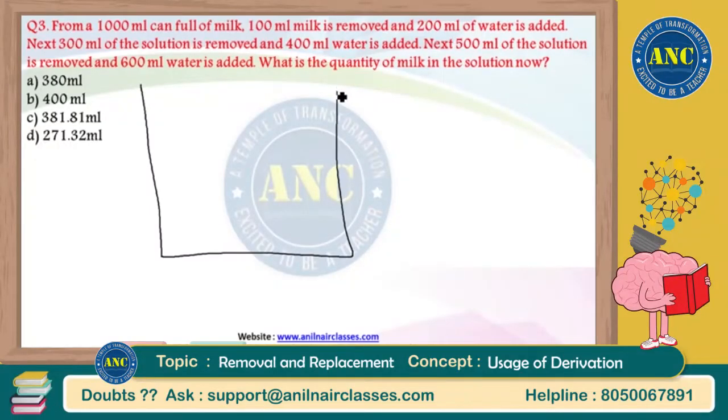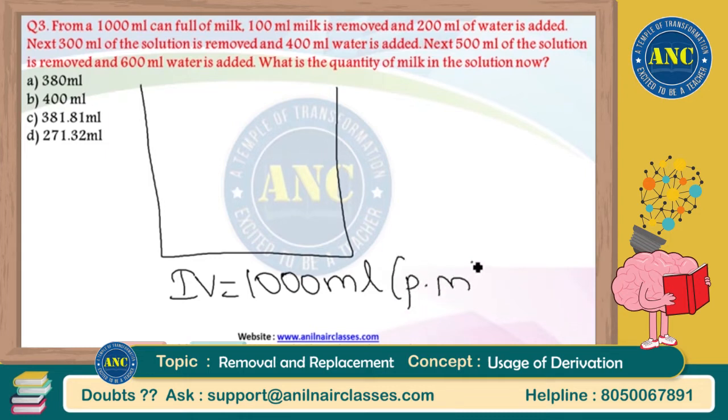This is for every student. 1000 ml of pure milk is present initially. This is for you, Riyad. I am not solving the question, but I am telling you that this is already discussed. 1000 ml of pure milk is present.